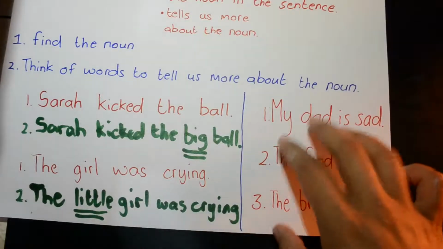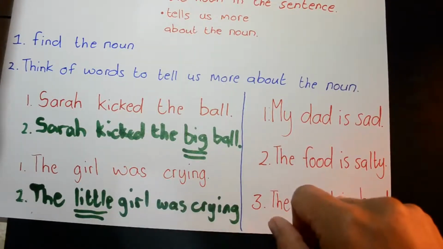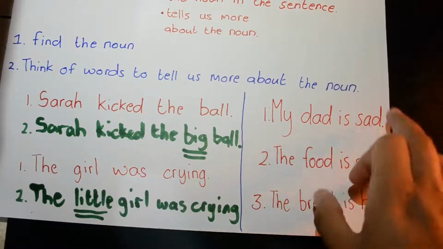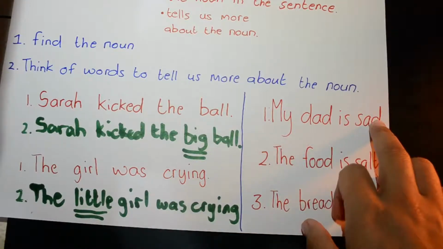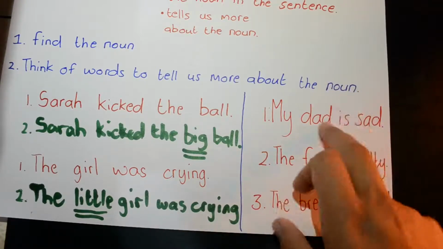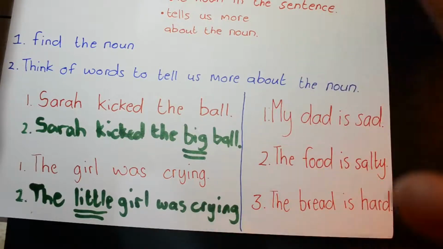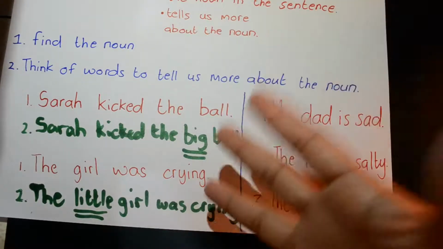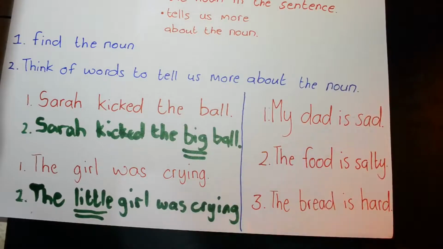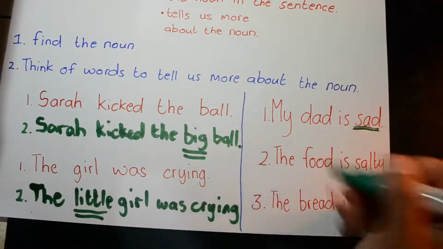Because the dad is a person. And what is the adjective there? The adjective is sad, because it's telling you more about the noun. So the noun is the dad, right? So it's telling you that the dad is sad. So the adjective in that sentence is sad, because it's telling us more about the dad.